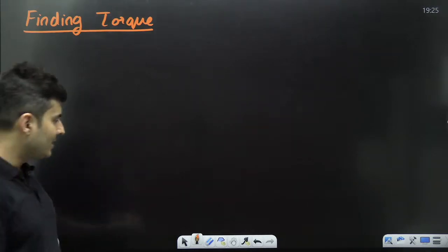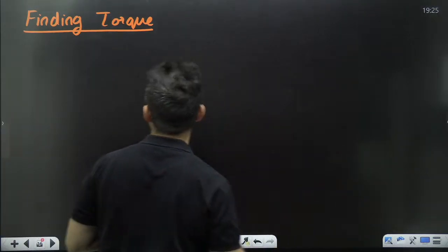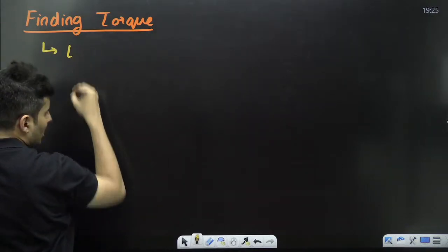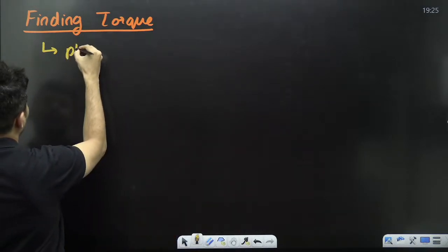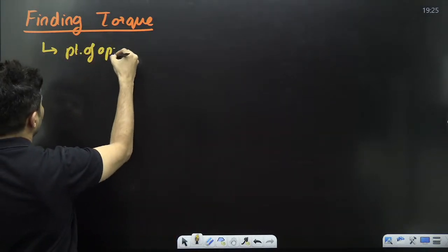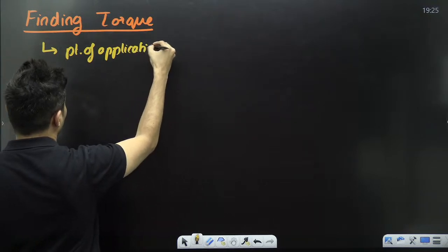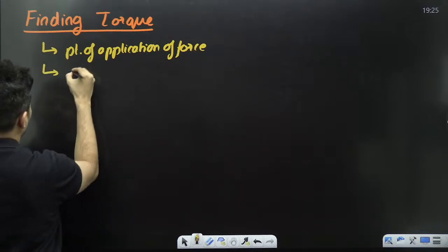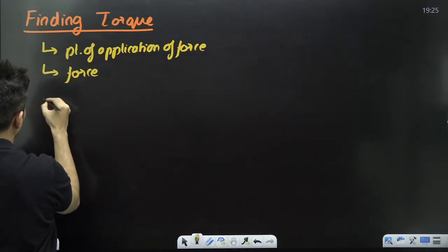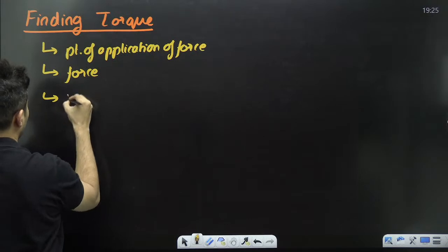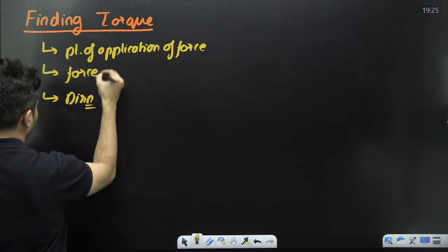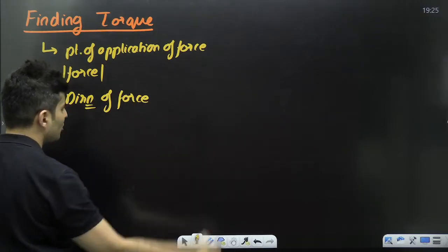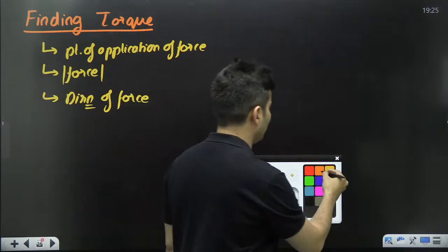Alright, so can I say that the torque depends on three things? The location, or basically the point of application of the force. Second thing, it depends on the force itself. And the third thing, the direction of the force. This is the force magnitude, direction of the force. All these three things together decide how much the torque is.